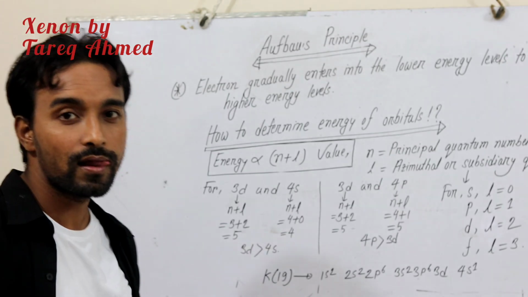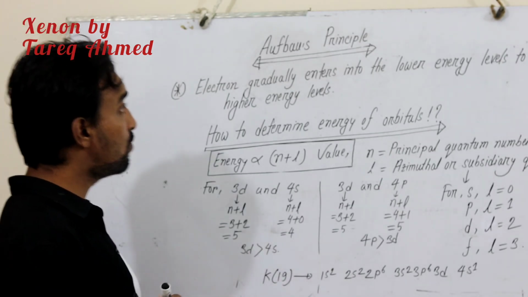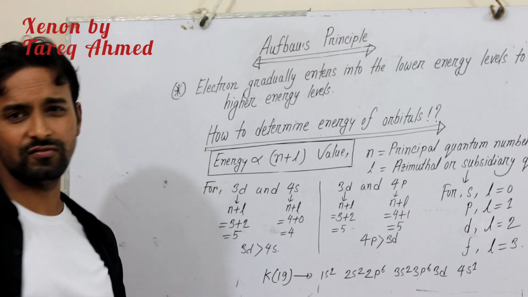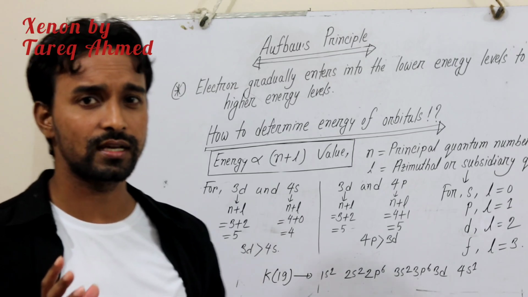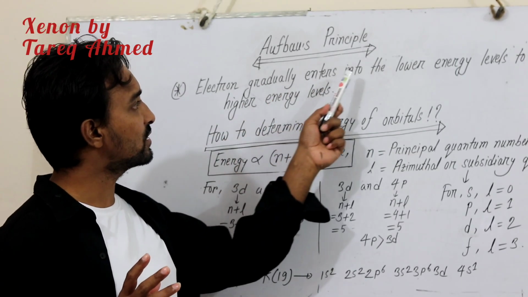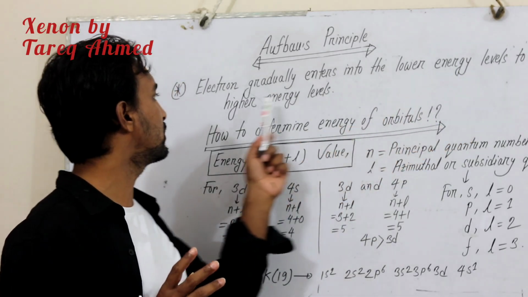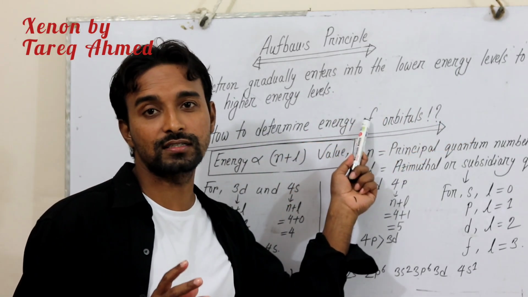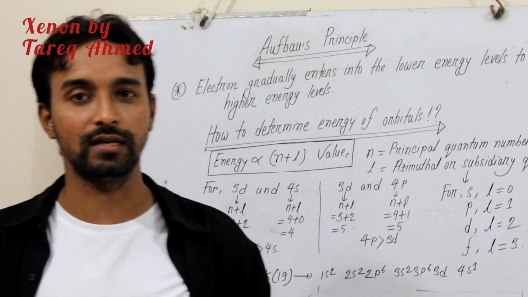If we state the Aufbau principle in very normal language, electrons gradually enter into the lower energy levels and then the higher energy levels. This is the Aufbau principle.